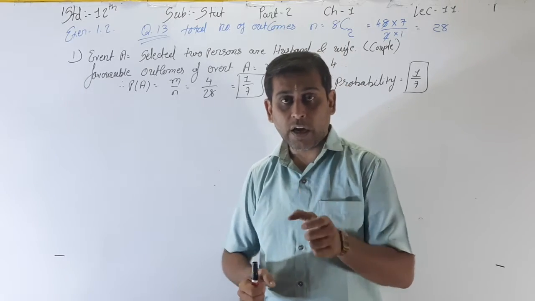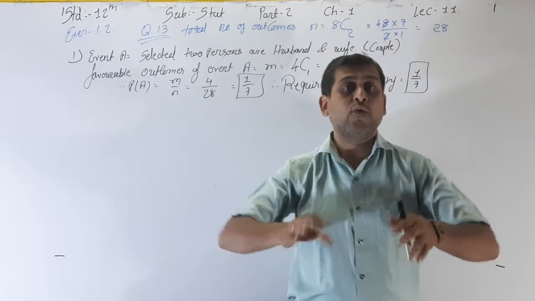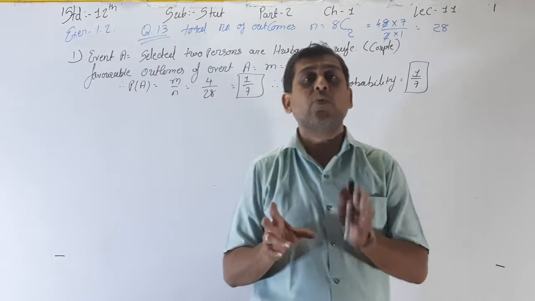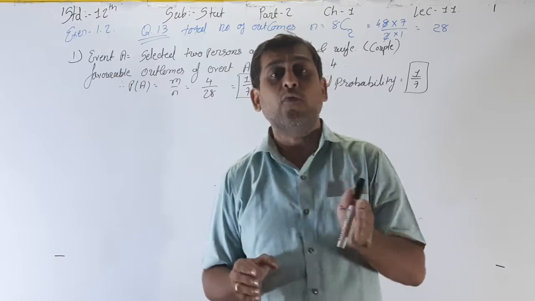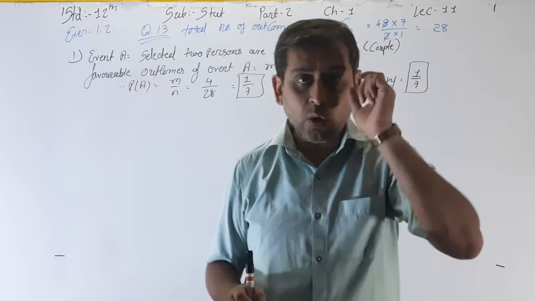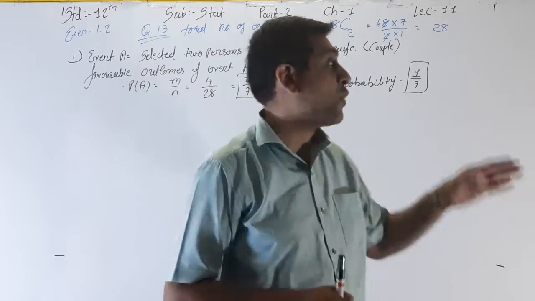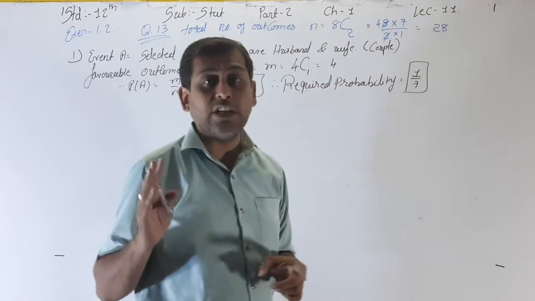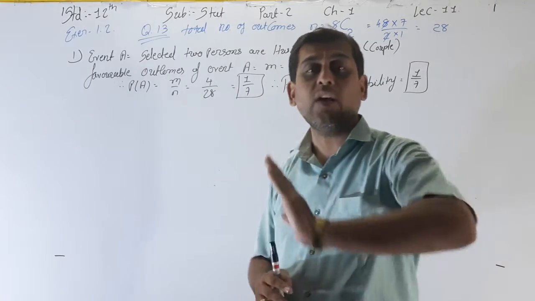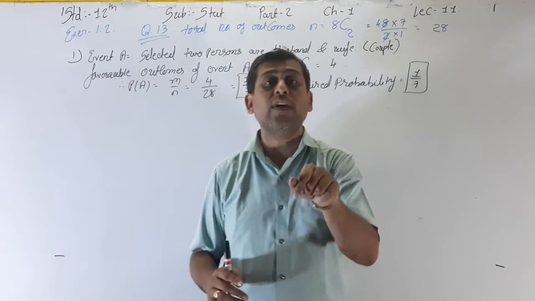See, this question is difficult for you because the question is twisted here. 4 couples are given, means total 8 persons are given, and from that we have to select 2 persons. If you select from 4C2, then your n is wrong. So here total 8 persons are there. You have to keep that in mind first, and then from these 8 we have to select 2. That's why your n is equal to 8C2, and then event A is husband and wife, that means one couple from total 4 couples. That's why 4C1 we are selecting here.